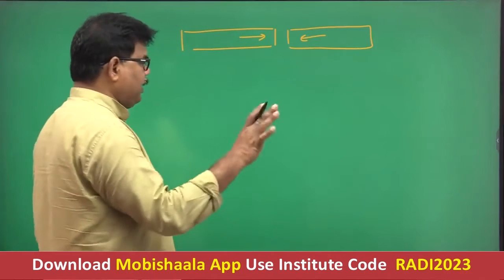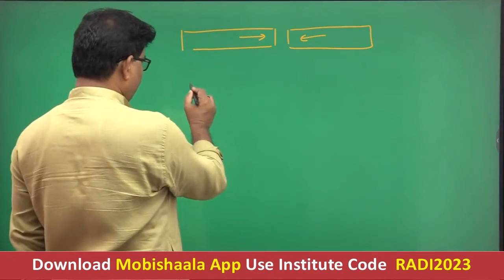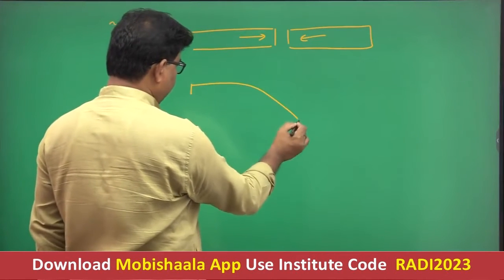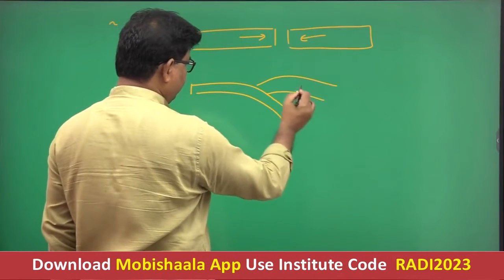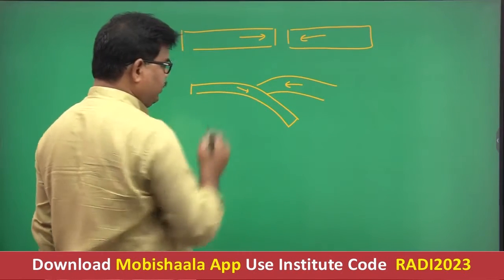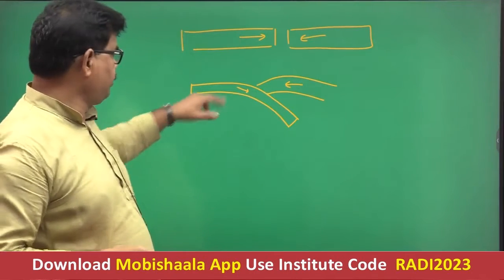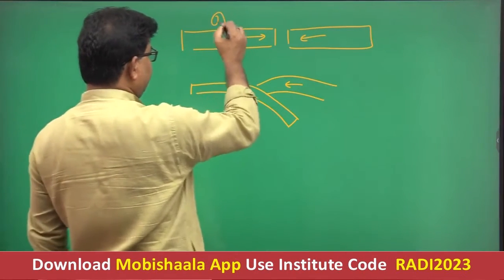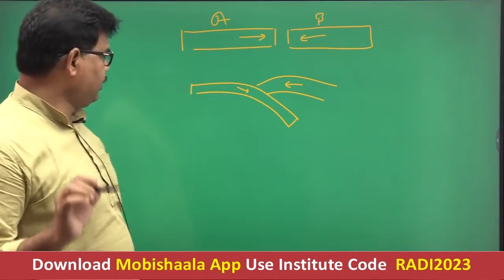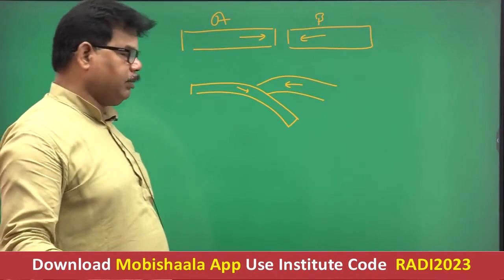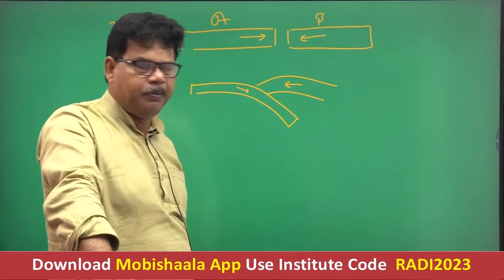I am simplifying it, then I will improve it. When two plates converge, one plate is subducted in a downward direction and the second plate overrides it. Suppose this is A and this is B, the two plates, an example of convergent plates.